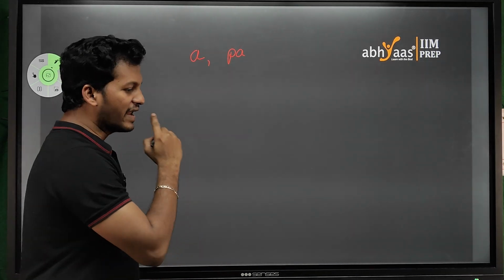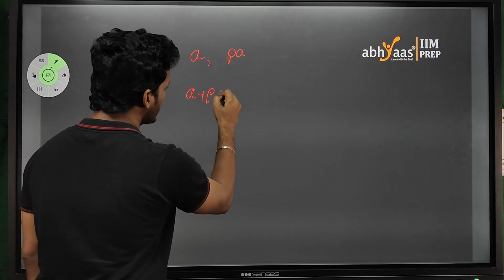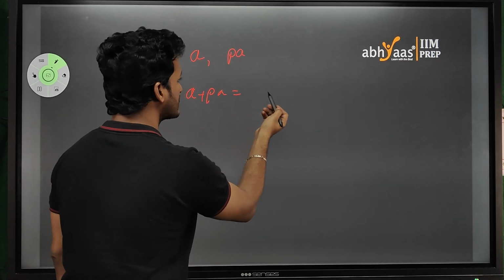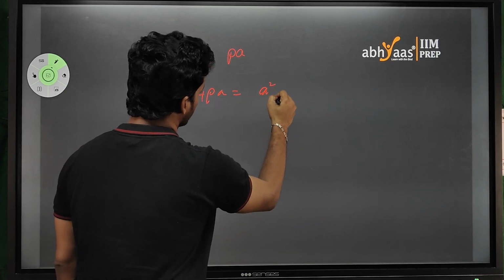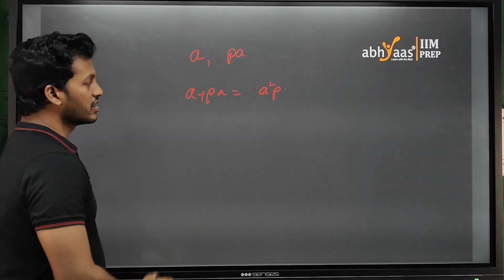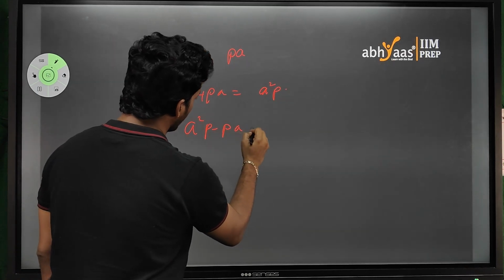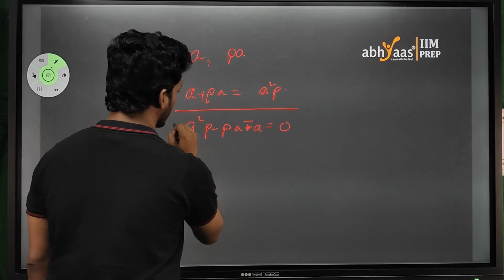And they will give a condition now, like the sum of the roots is equal to the product of the roots. That means a square p. Okay, now you have to find a square minus pa plus a, sorry, minus a is equal to 0.